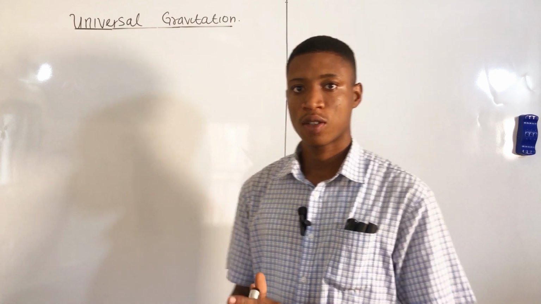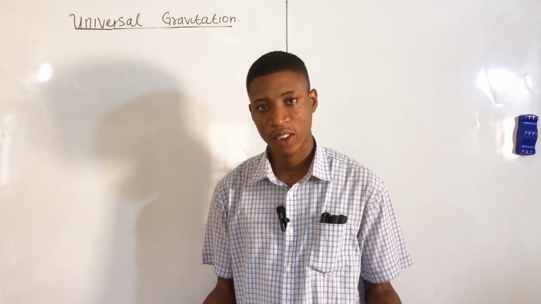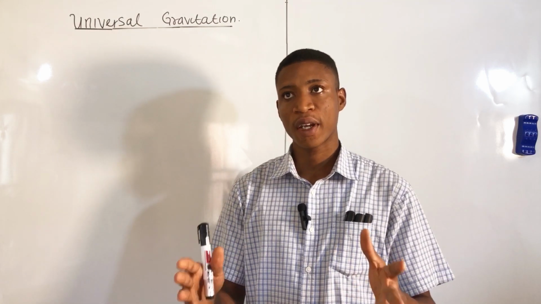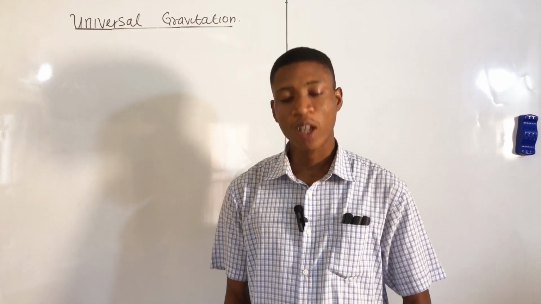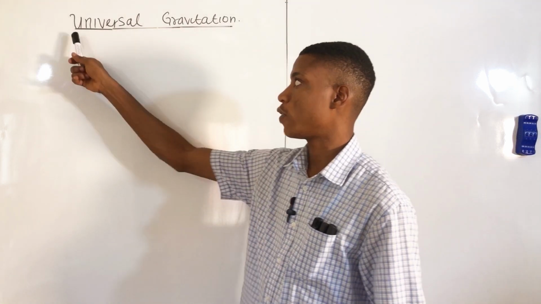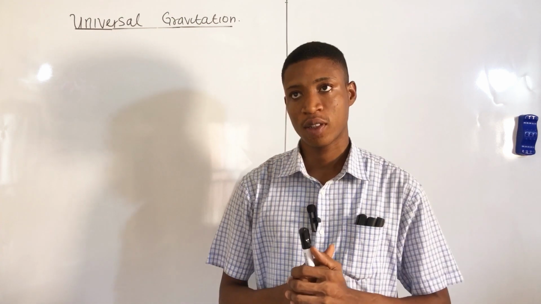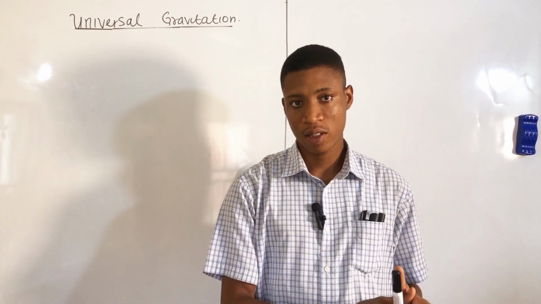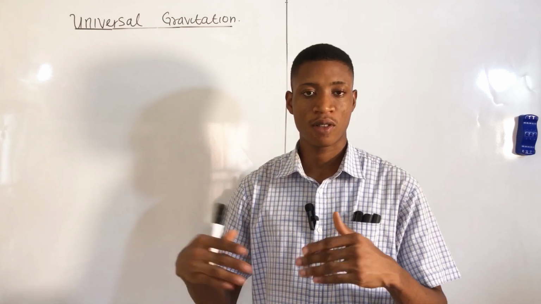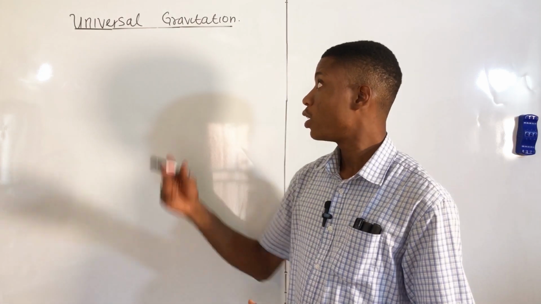So today, still on physics, we're going to talk about universal gravitation. We know that gravity is the force that tends to bring an object back to the surface of the earth, and of course, we're saying universal. That means it's the gravity in the universe. We're not considering only the earth, we're considering the earth and other planets and the solar system in full. So the concept is easy.